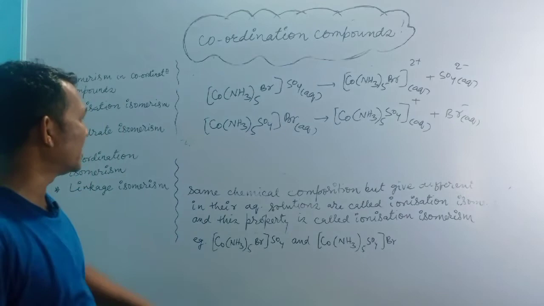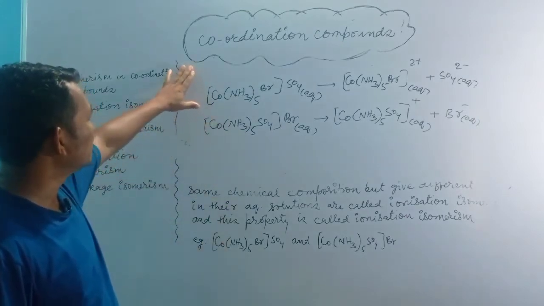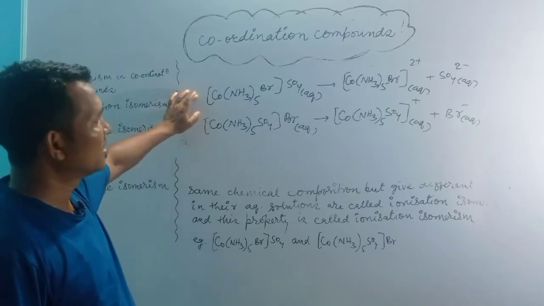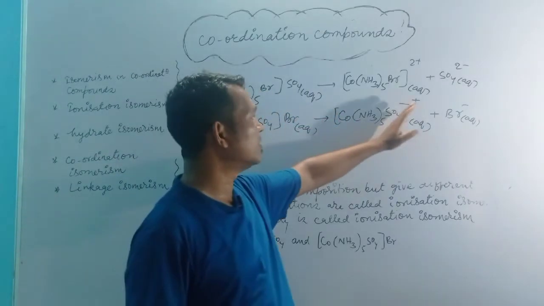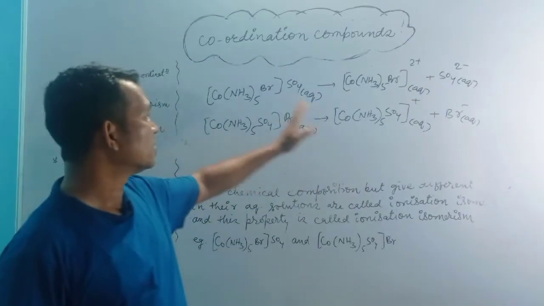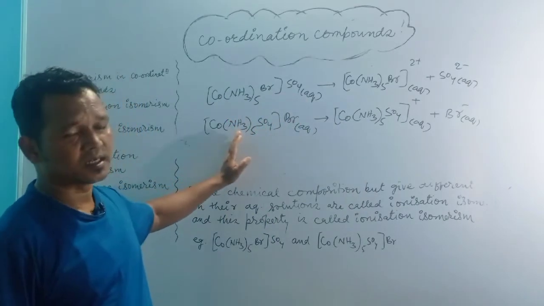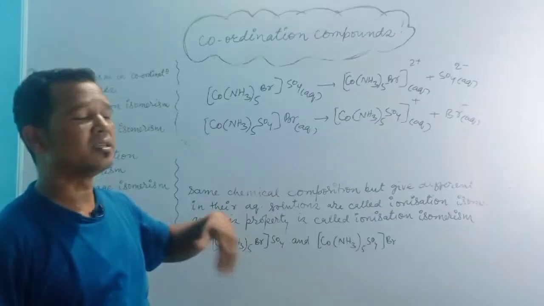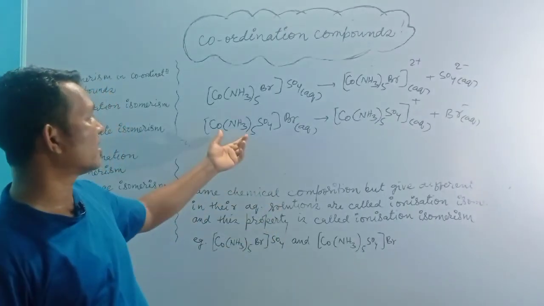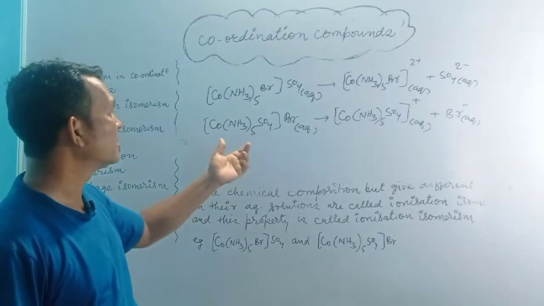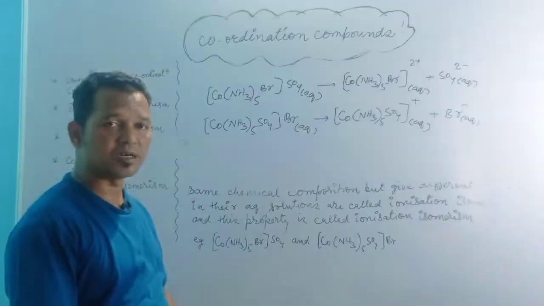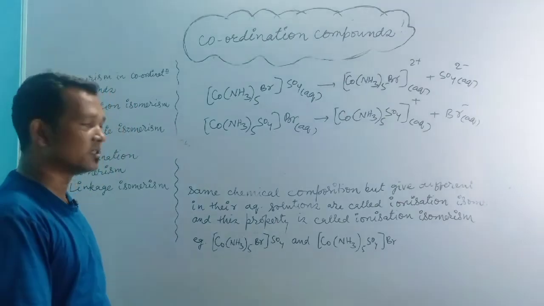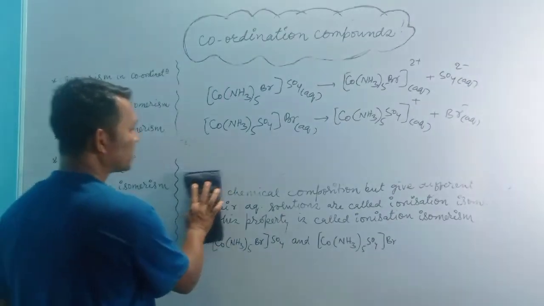So we find that when we make aqueous solutions of these complexes, they are broken into different ions. This type of coordination compounds which give different ions in their aqueous solutions are referred to as ionization isomers, and this property is called ionization isomerism.